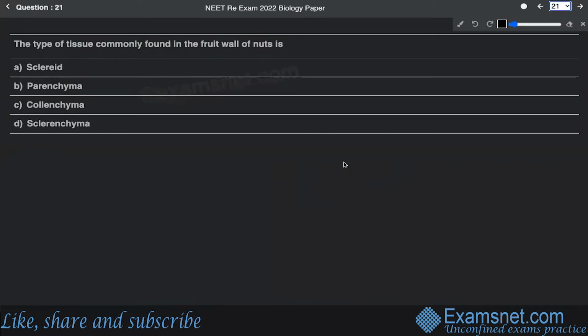So let's talk about the next question, which is question number 21. This question says that the type of tissue which is commonly found in the fruit wall of nuts is sclerid, parenchyma, collenchyma, and sclerenchyma. Now this question has been asked from the chapter of anatomy of flowering plants of standard 11. And let me tell you that this is a kind of a direct question. Now, what exactly are these tissues? All these tissues that you can see belong to the simple permanent tissue category.